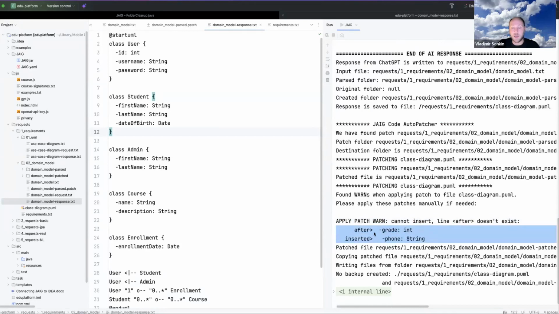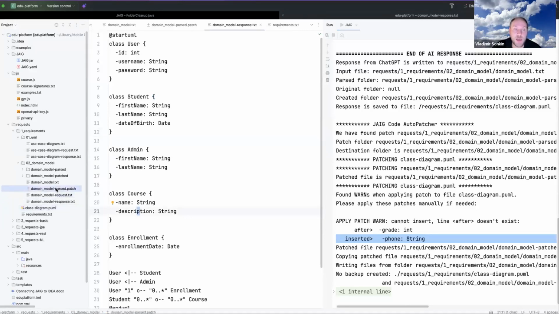After grade int, we were trying to insert phone, but we do not have grade in this generation, just because it is nondeterministic and we are not sure what will be generated next time. And phone disappeared. So when a patch cannot be applied, it is telling us, okay, it cannot be applied. This is what we get.